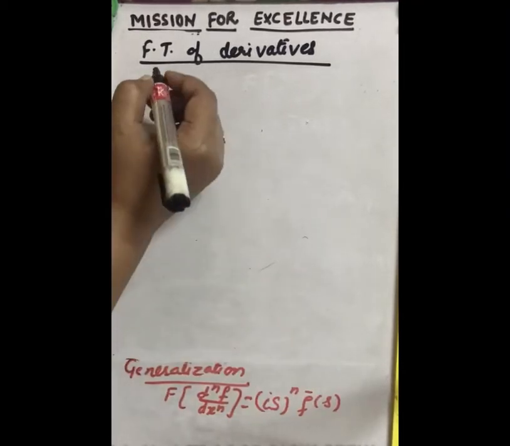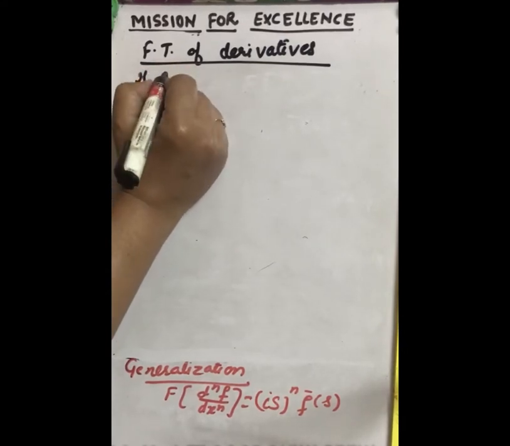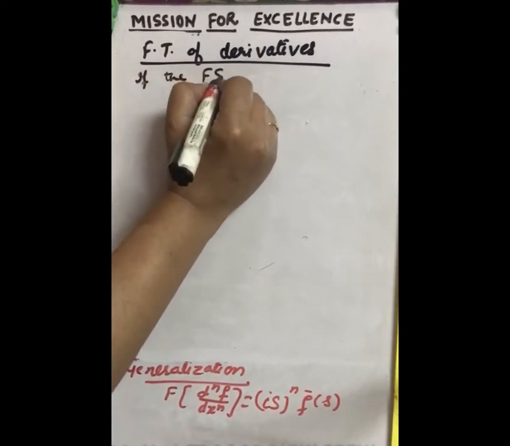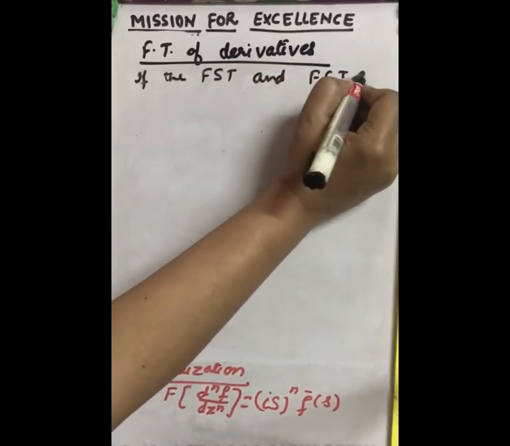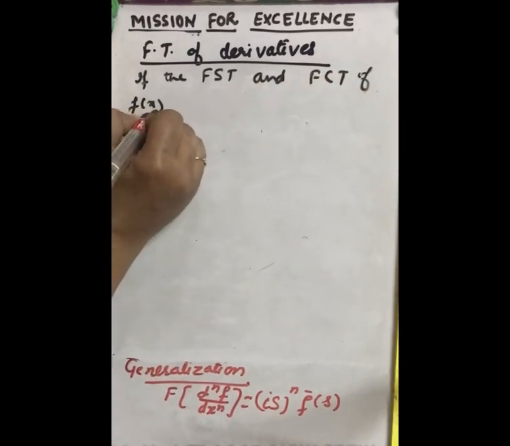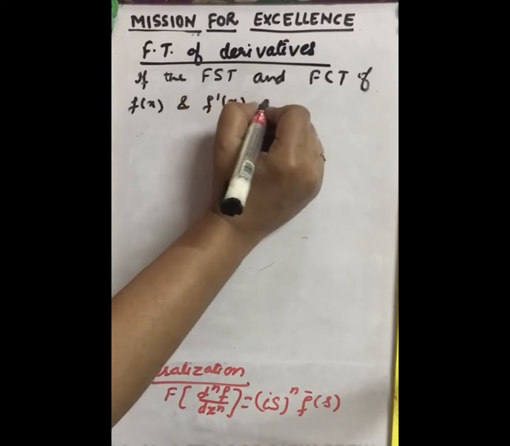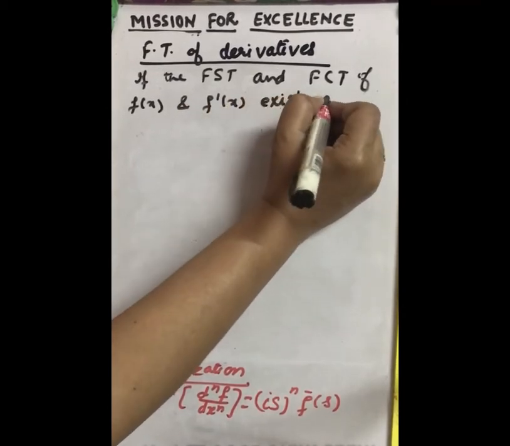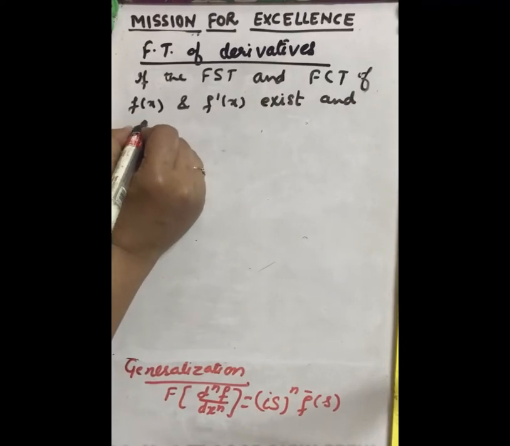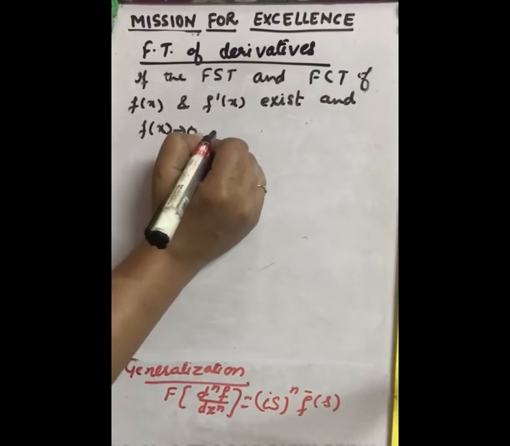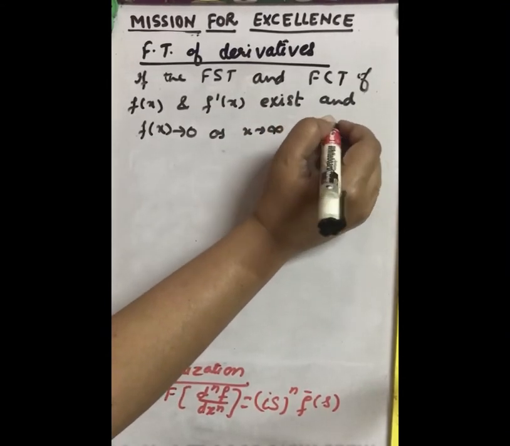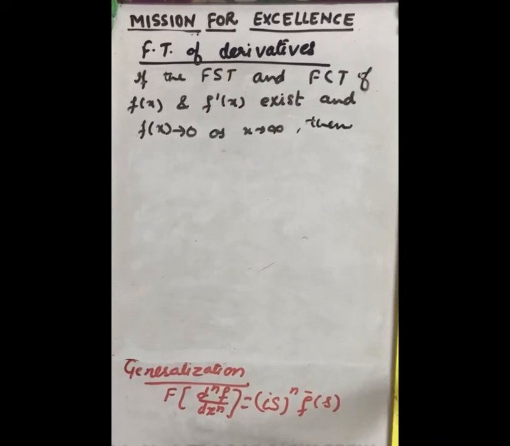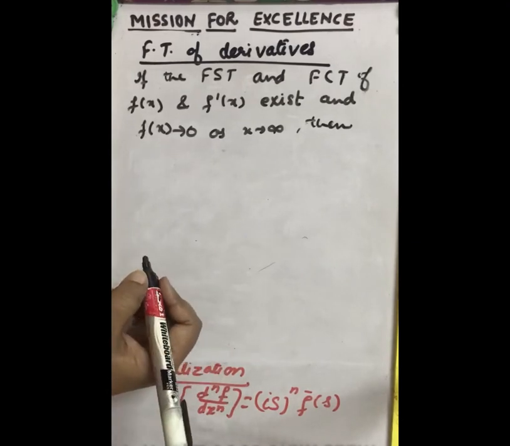If the Fourier sine transform and Fourier cosine transform of f(x) and f dash x exist, there is a condition: f(x) tends to 0 as x tends to infinity, as we applied in the previous Fourier transform of derivative also.